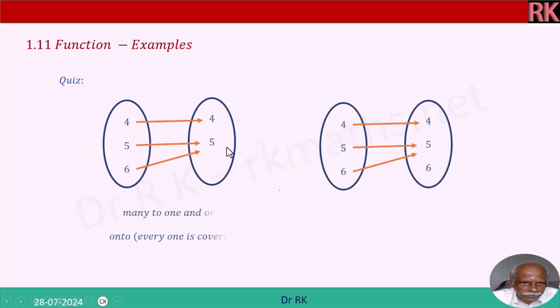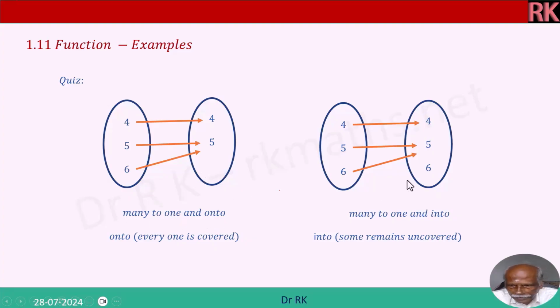Right? And many to 1 and onto, everyone is covered. So it is many to 1 and onto. Onto because everyone is covered. And many to 1 because 2 inputs have got the same output. And here again, many to 1 and into. Into means 1 is not covered here. Some remains uncovered. So you know the difference between many to 1, onto and into. Into means some values in the codomain are not covered. All values are covered in the codomain means it is onto.